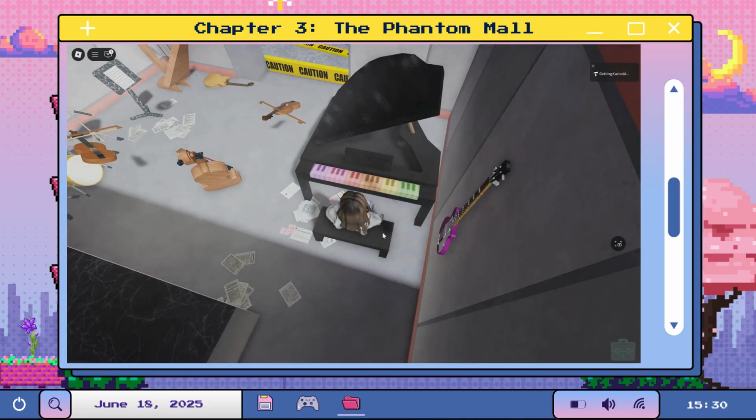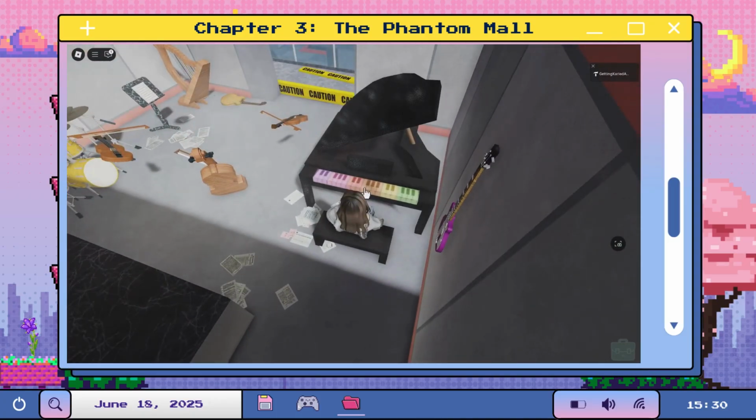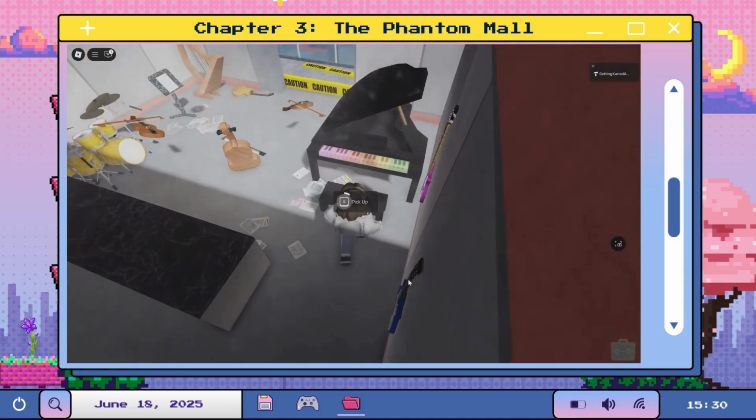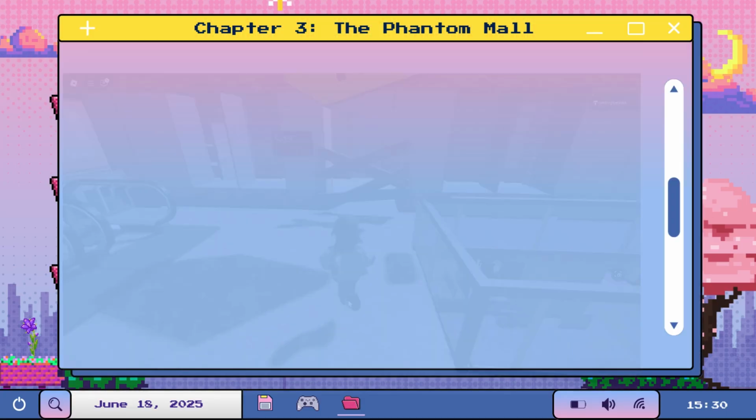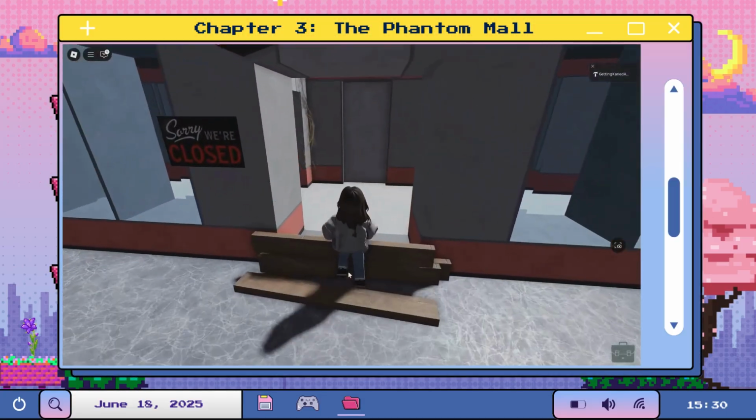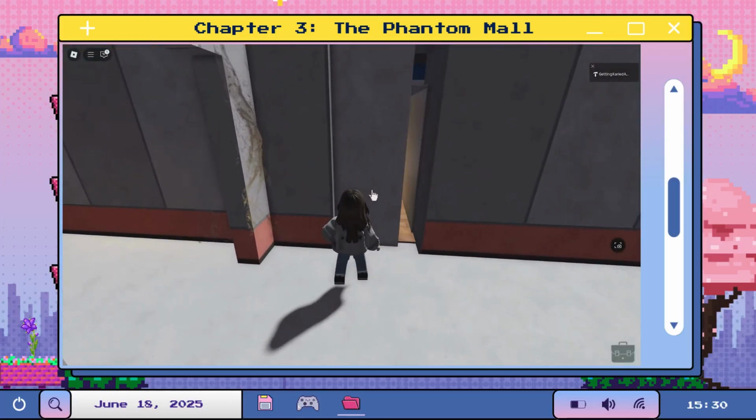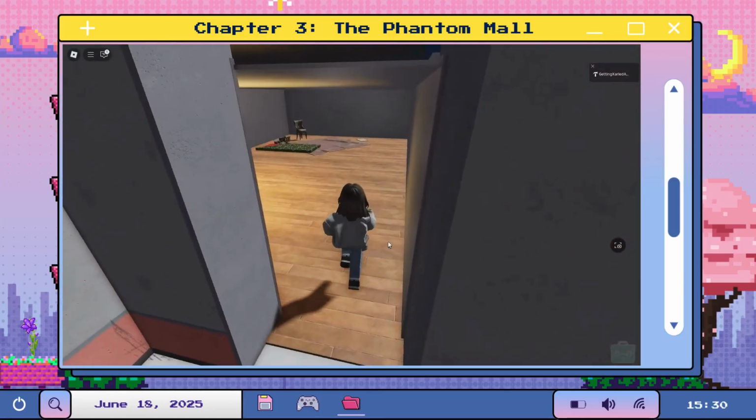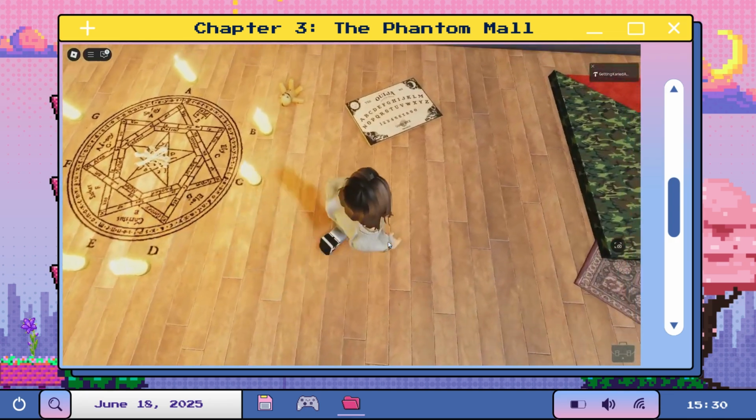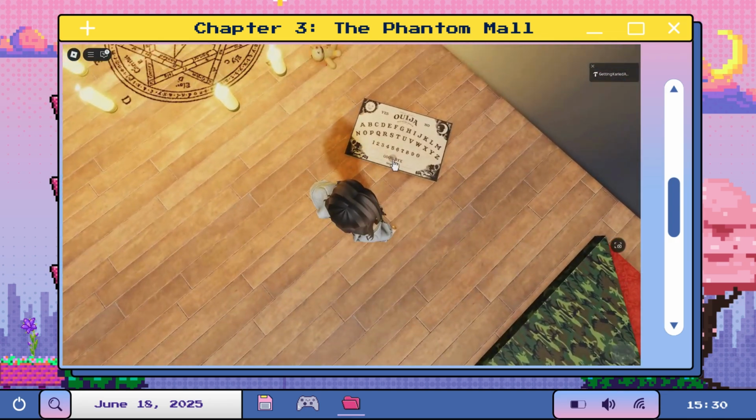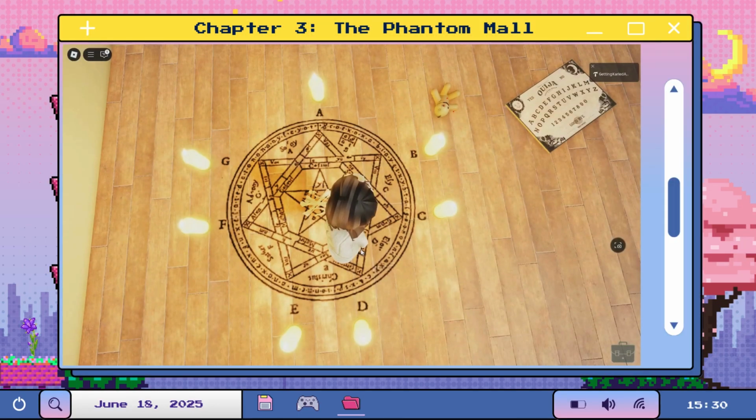Chapter 3 is set in an old mall that's slowly losing its patrons, and for a good reason. In Chapter 3, players find an old piano in this abandoned mall, and using clues from posters and signs, they recreate a haunted melody to unlock the next part of the chapter. A little deeper in, there's a ritual circle with candles, and players have to use the hints from a Ouija board to figure out which candles to put out in order. It's creepy, but players seem to like the logic.